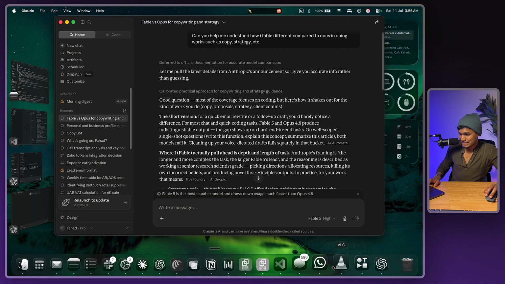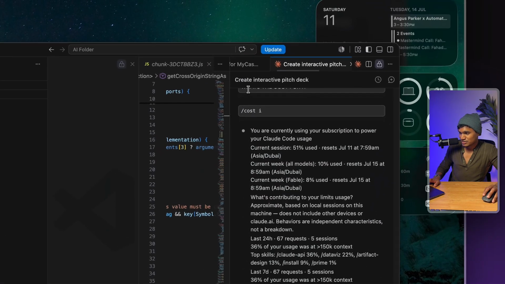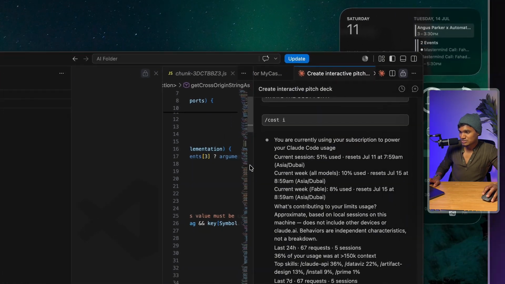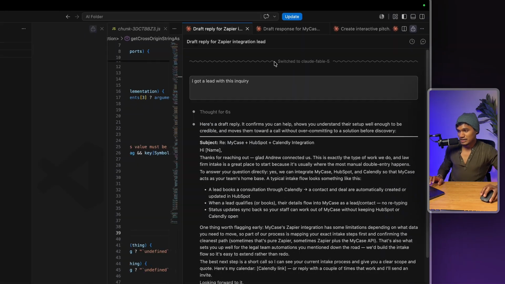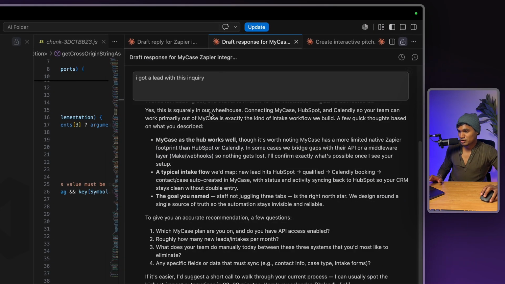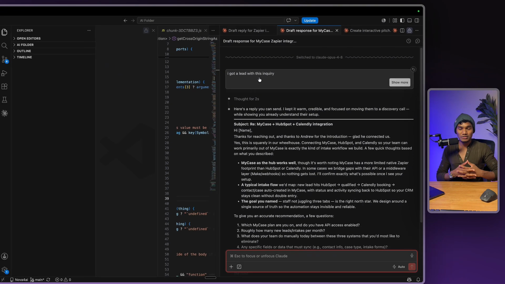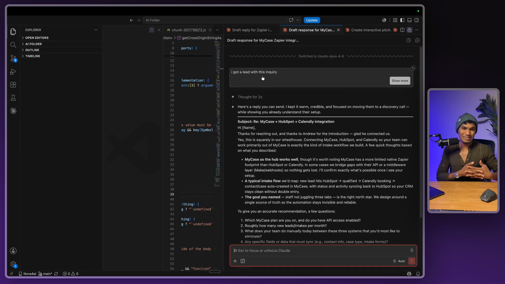So I was testing out Claude. I wanted to see exactly which Claudes are performing better, with one of the simple things that I do on a day-to-day basis, somewhat simple but not too simple. Alright guys, I want to show you exactly the difference between these two prompts. I gave it a prompt saying, hey, I got this inquiry from a lead, can you please create a quick response for me? Most of the time, whenever I use this prompt, the AI just doesn't think for itself. It gives me some basic generated response, and oftentimes I just don't use it and write it on my own, because they don't think about the limitations of certain tools. They just say, absolutely, we can do it for you.